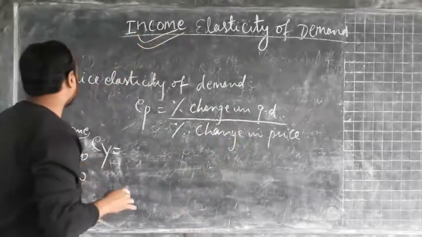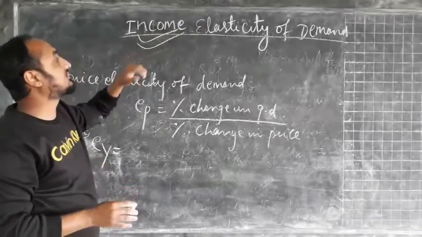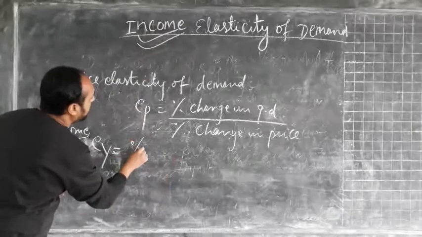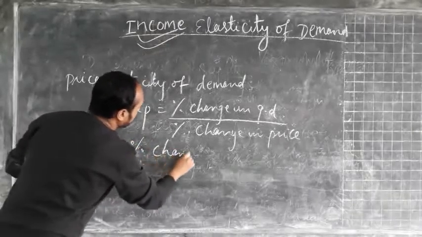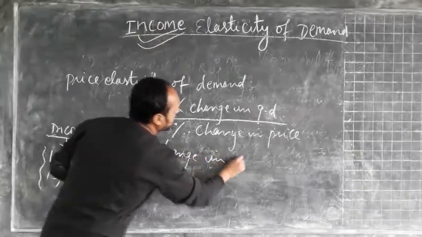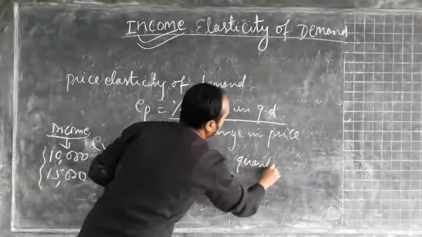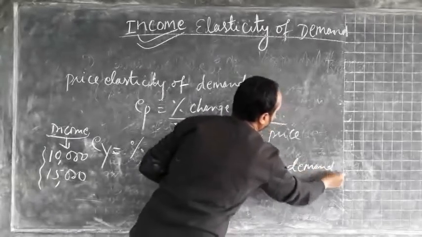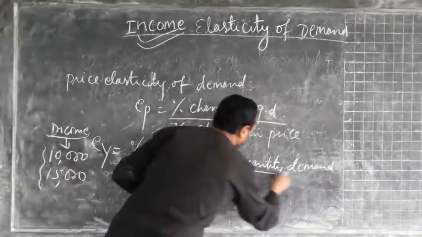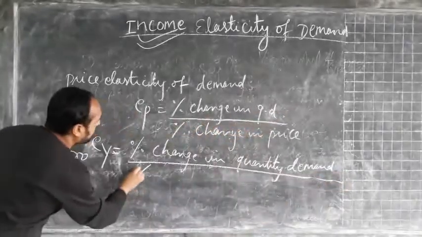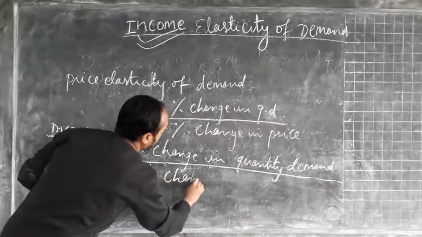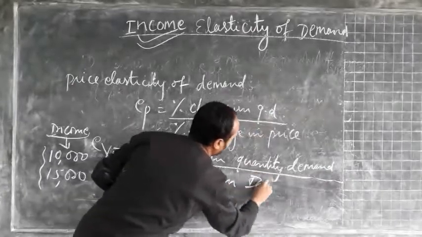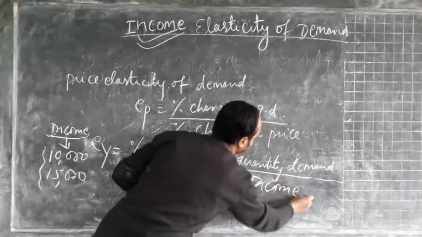When we represent income elasticity of demand in terms of a formula, we can write EY equals percentage change in quantity demand by percentage change in income.